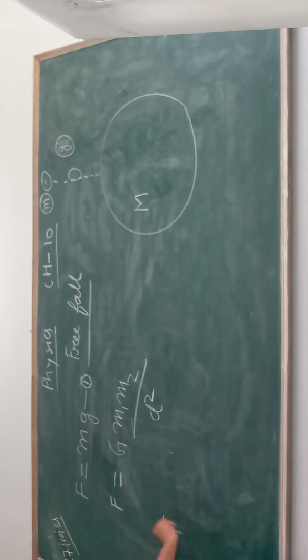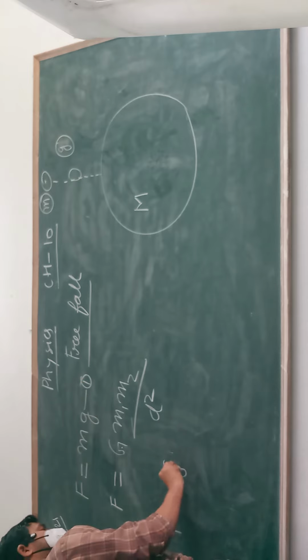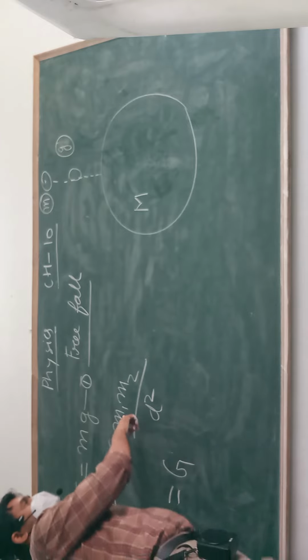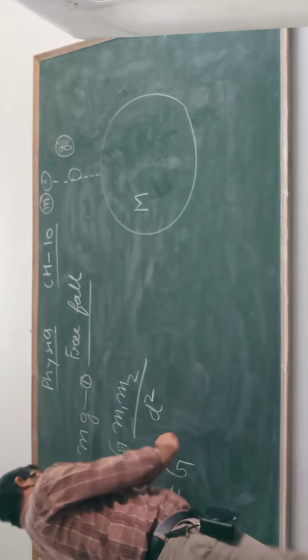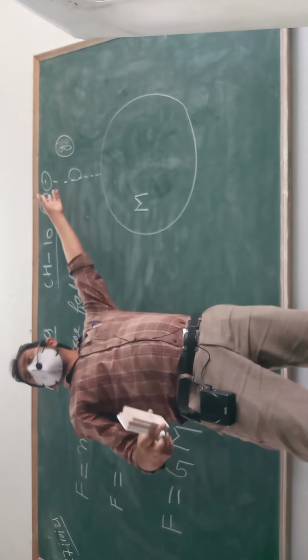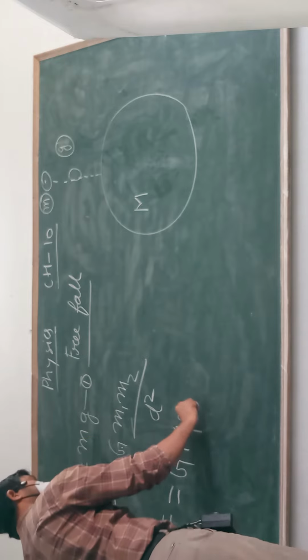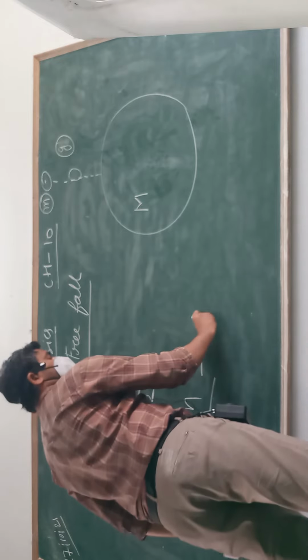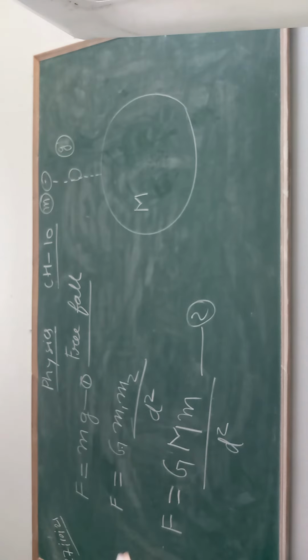What will be that force? Capital G, the universal gravitational constant, times m1, the mass of the earth, capital M, times m2, the mass of the object, small m, divided by r squared. So this is relation number 2.